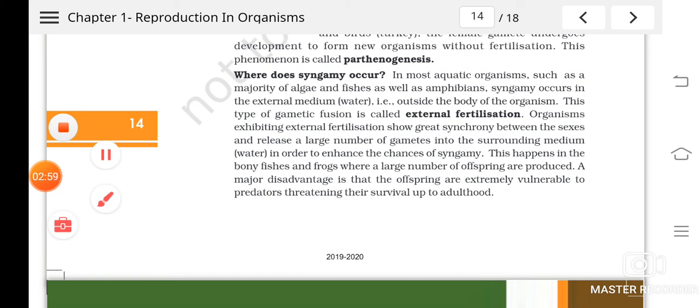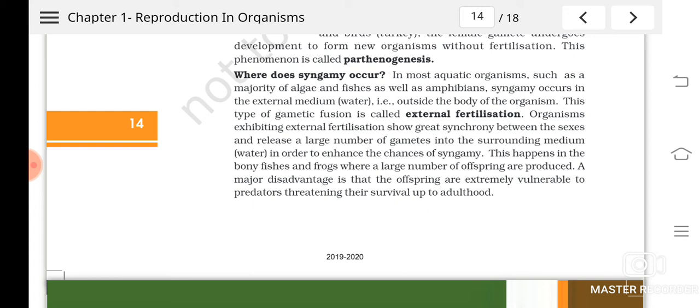Then syngamy, where does it occur? Syngamy means fertilization, isn't it? So it can be outside the body, then it is known as external fertilization. Otherwise, usually it occurs inside the body of the female. But there are certain organisms, like algae, fishes, then amphibians, etc., in which syngamy occurs in the external medium.